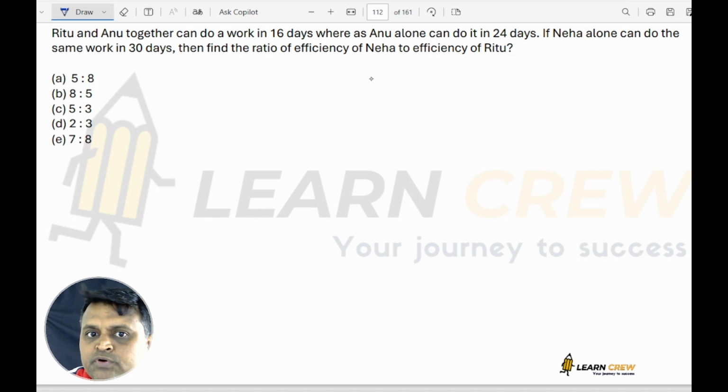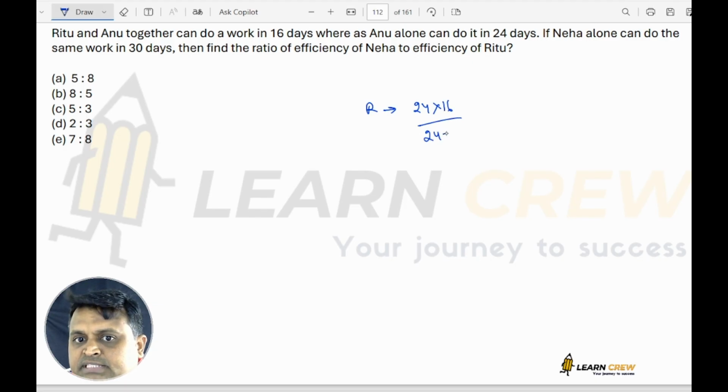Anu alone takes 24 days. So Ritu alone can do it in how many days? Ritu alone is xy by x minus y. 24 into 16 by 24 minus 16. 24 minus 16 is 8. 8 twos are 16. So Ritu alone can do it in 48 days.